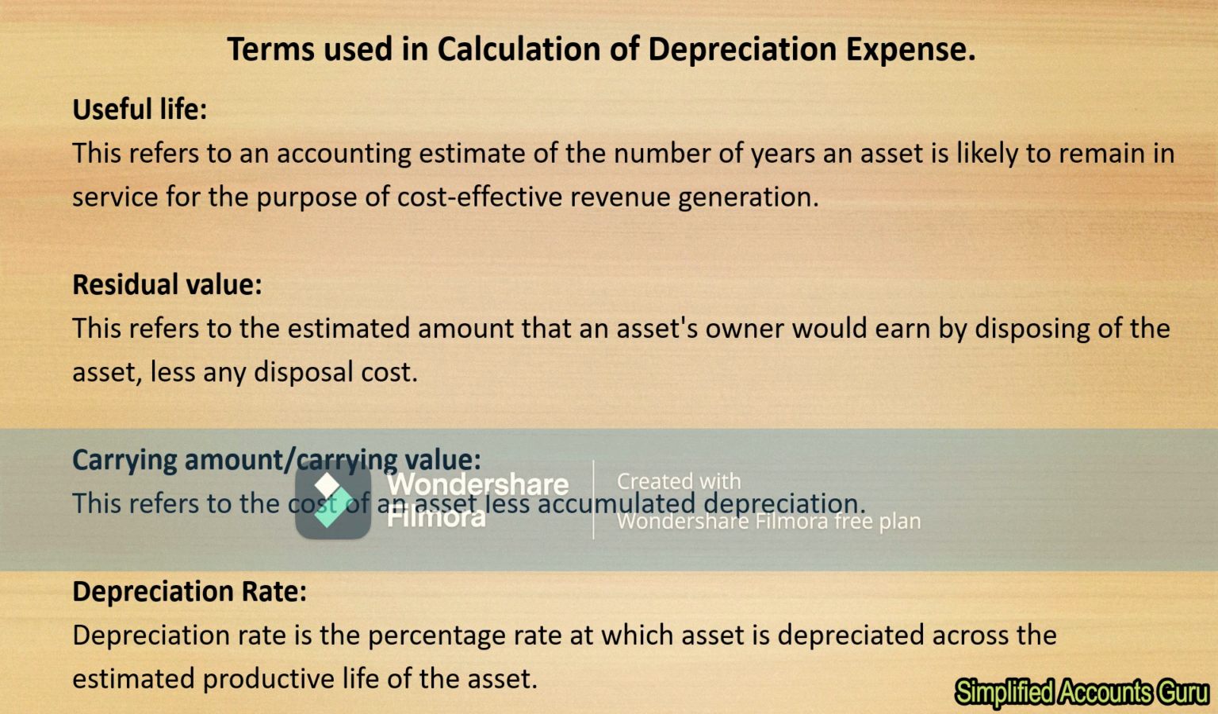So we accumulate all of them and then we deduct that amount from the original cost. Then the amount that is left there is what we call the carrying value.